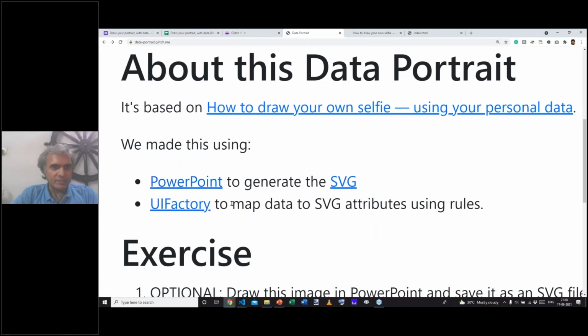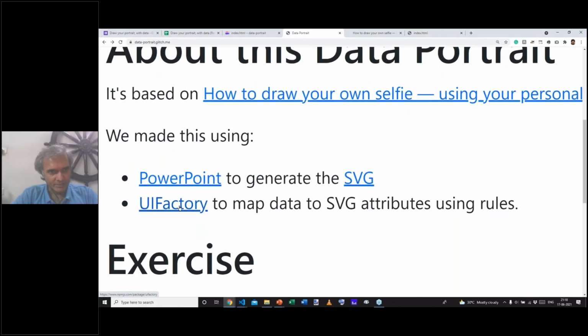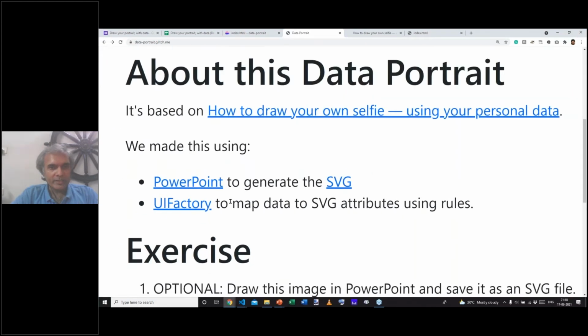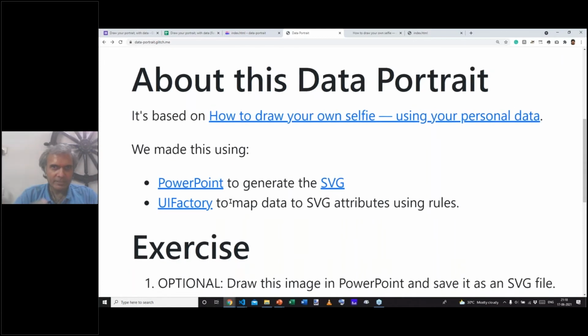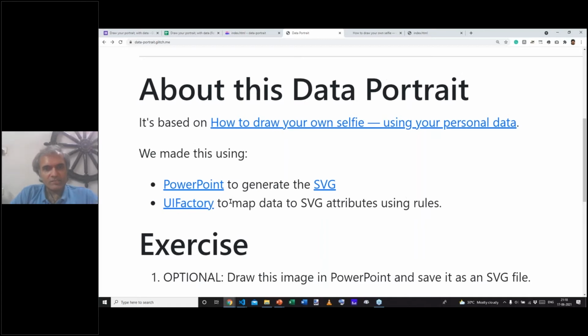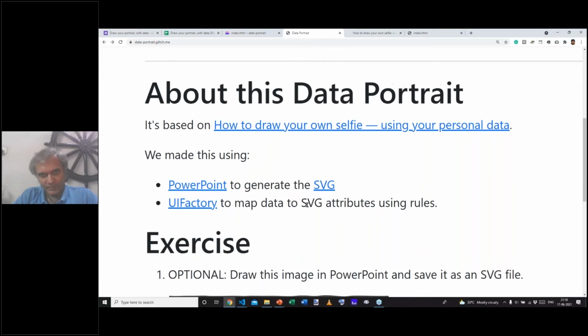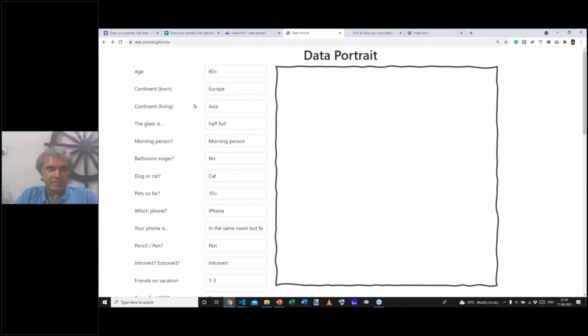The second thing that I used is a library called UI Factory, which we released as open source a few weeks ago. And what UI Factory does is it's something that can create new HTML components. And one of those components is something that helps us map SVG attributes using rules to data. What does that mean? Well, it means that I can take a data set like this, where it says age is 60 plus, continent is Europe, and so on. And it will map these items to specific data elements.